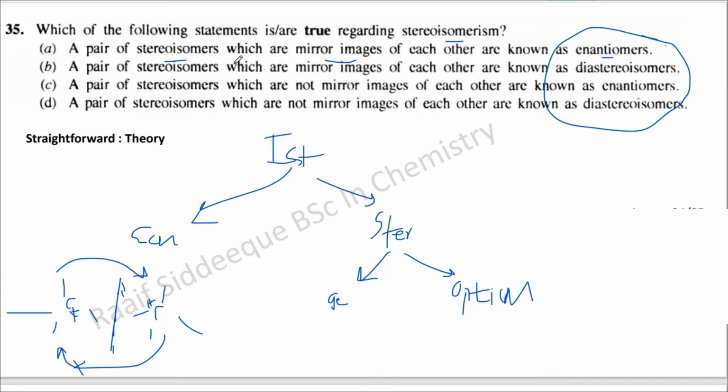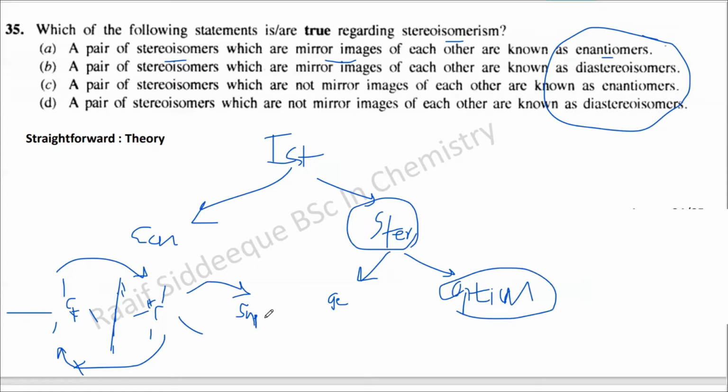So a pair of stereoisomers which are mirror images of each other are known as enantiomers. Since they are stereoisomers, and they are considered optical, but don't forget, to become enantiomers, that is very important, they should not be superimposed. For an example, see the screen.